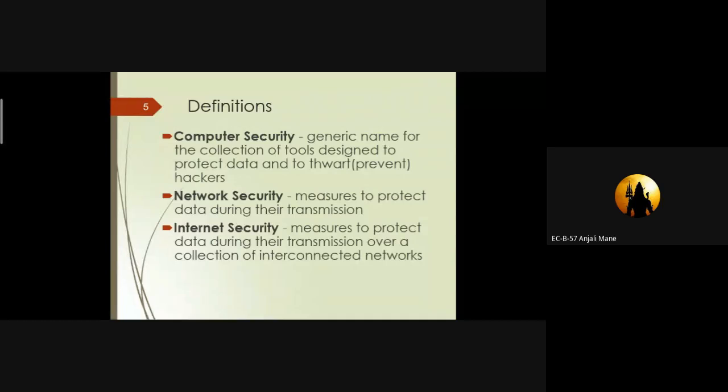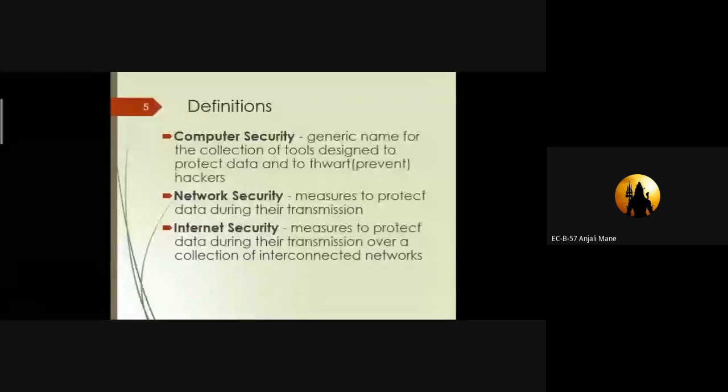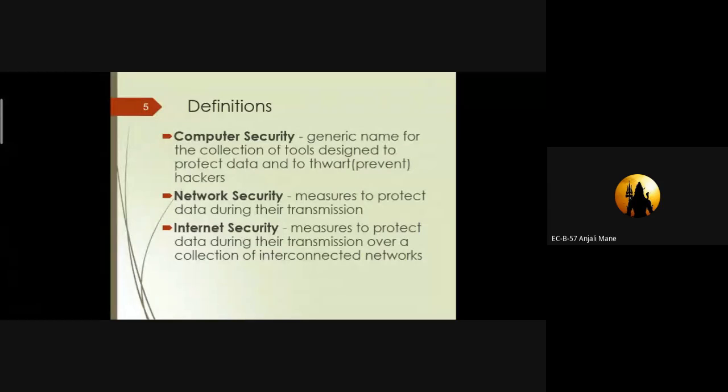In computer security, we protect our data from hackers. If someone wants to hack our data, we can protect our data from various suspects. That is called computer security. To avoid hacking, we can use various keys and install various antiviruses. That comes under computer security.